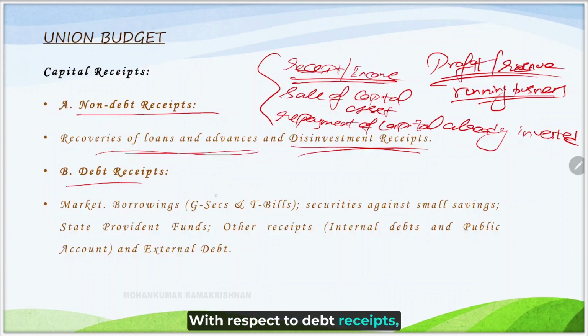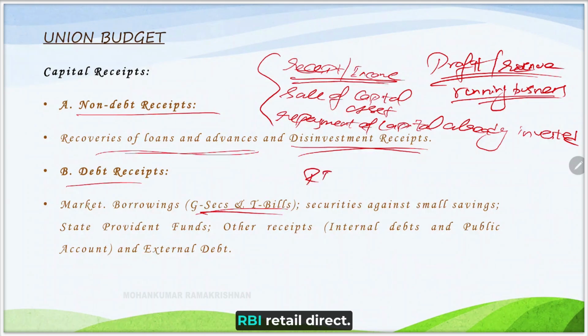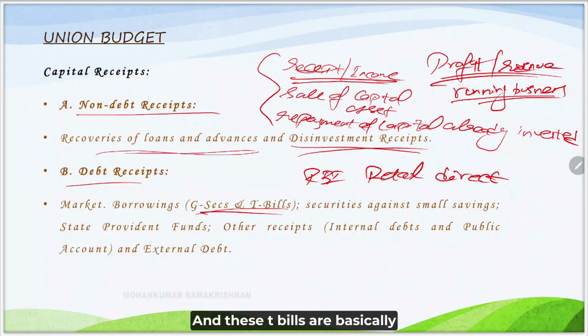With respect to debt receipts, the Government of India issues T-bills and government securities, and even a common man can purchase these T-bills via RBI Retail Direct. It can even be done through Zerodha. These T-bills are basically borrowings from the citizens for infrastructure development, renewable energy development, etc., and they will be repaid to the countrymen after a particular time. These kinds of borrowing receipts are called debt receipts.